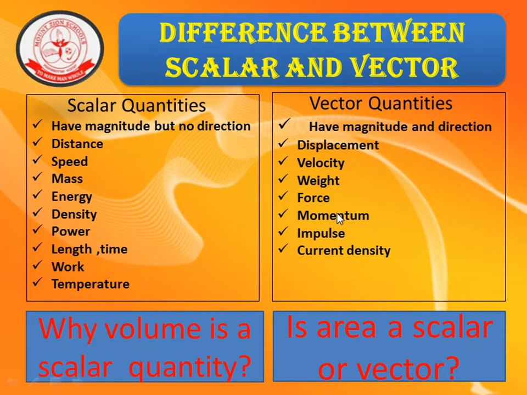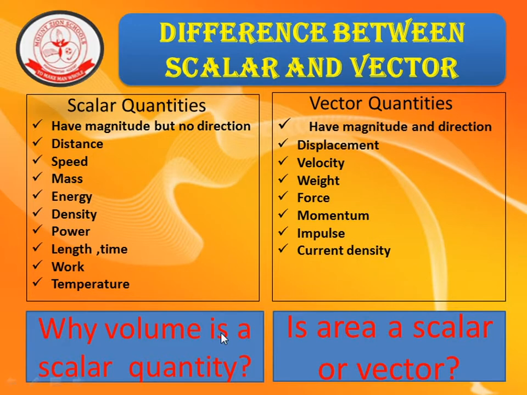In all these cases, we include the direction also. That's why we consider these quantities as vector quantities. If you take current density, it is also a vector. In your lower classes, you have studied current is a scalar, whereas current density is a vector quantity that you will study in your higher classes.